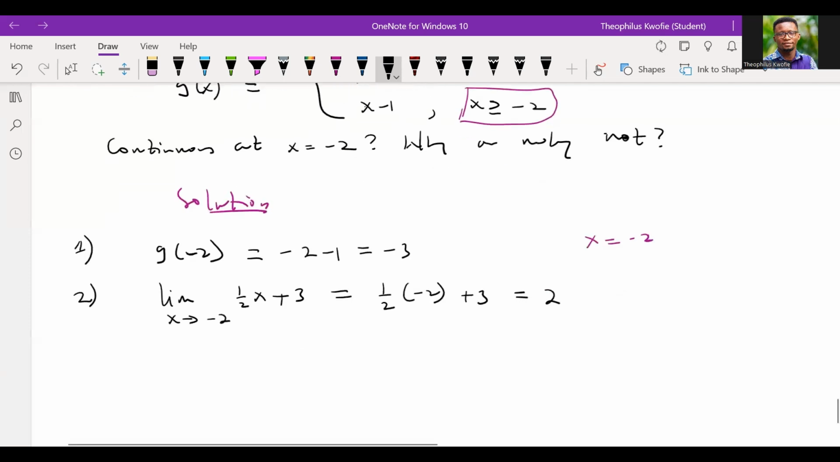So the answer will be 2. Now, let's go to the third condition. With the third condition, we said that the first condition must be equal to the second condition.